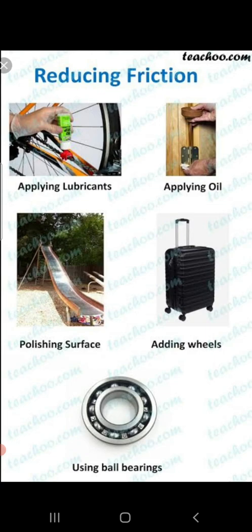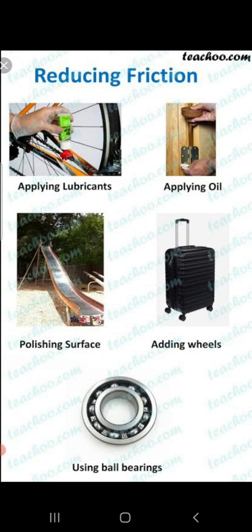The third way by which friction can be reduced is by using wheels and ball bearings. It is easier to roll an object than to slide it. We all know that rolling friction is lesser than sliding friction. So, by using wheels and ball bearings, we convert sliding friction into rolling friction. Thus, we are able to minimize the friction and we can easily move the objects.